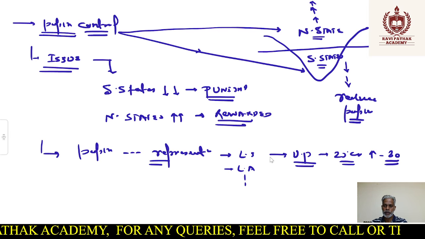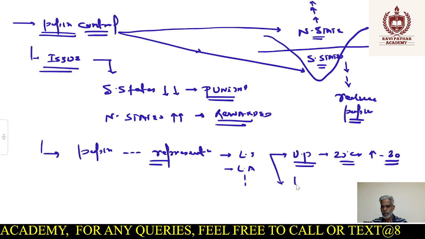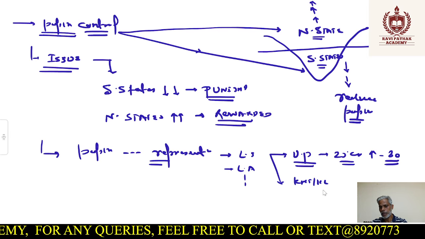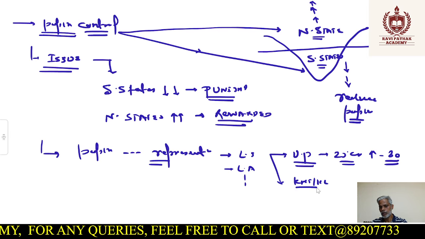Similarly, the states like Karnataka, Kerala, Tamil Nadu, which have lesser population, let's say 6 to 8 crores, will obviously have lesser seats. So the states which are reducing the population are getting lesser seats, and the states which are increasing the population are getting more representation. Are you getting it? Yes or no?